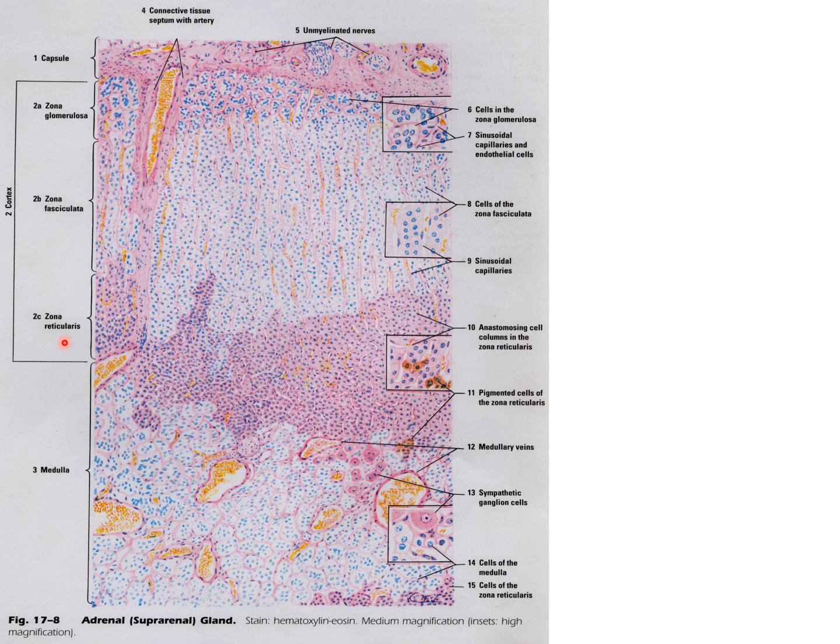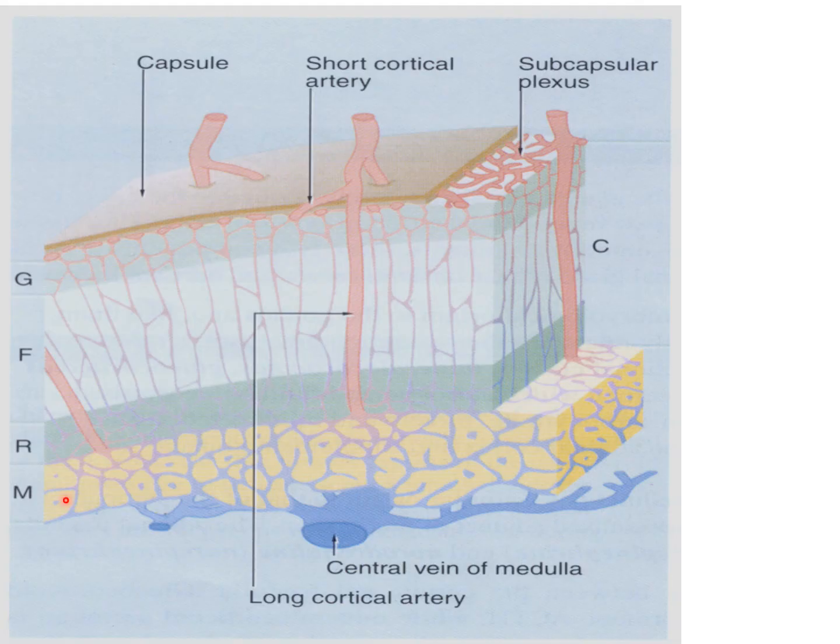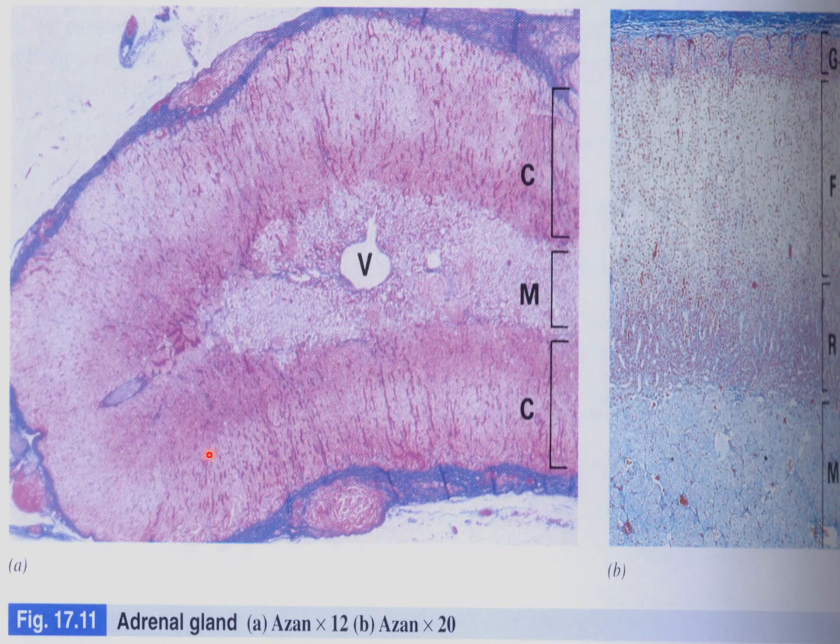So this part is the cortex and below there is a medulla. So here you can also see this medulla. It contains this central vein of the medulla, long cortical artery, and here there is a short cortical artery, capsule, and this one is the GFR. This part is the cortex, and this one is the medulla.